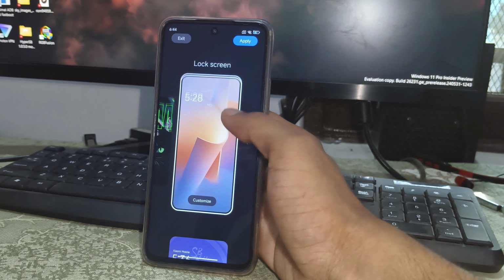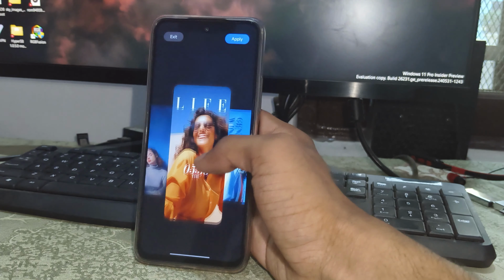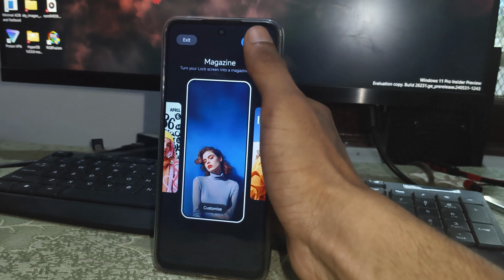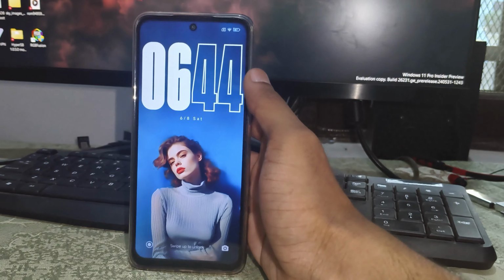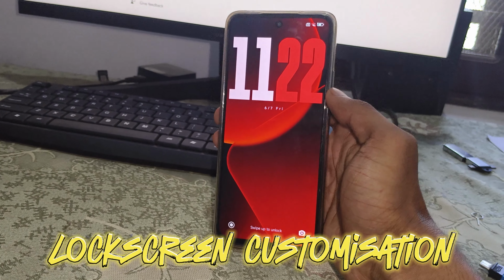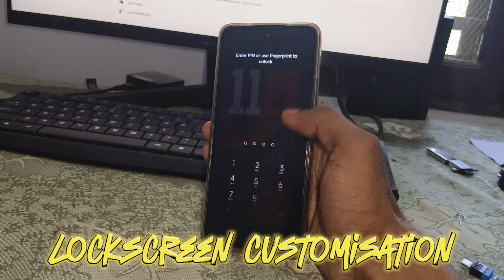So in this video, we have to talk about this topic. If you are having any Xiaomi phone, then you need to definitely watch this video in full. Let's start the video. First change is lock screen customization.